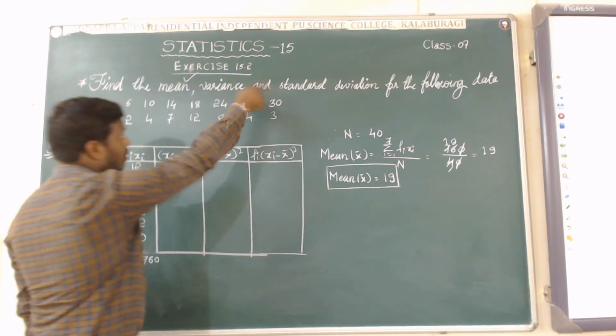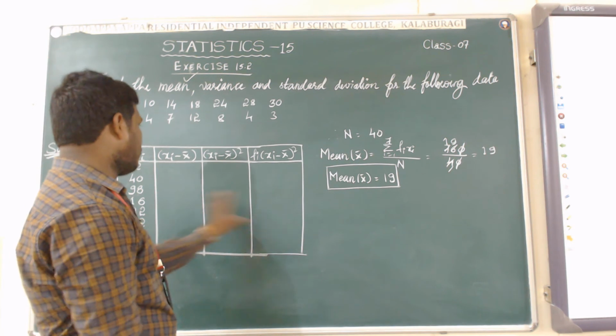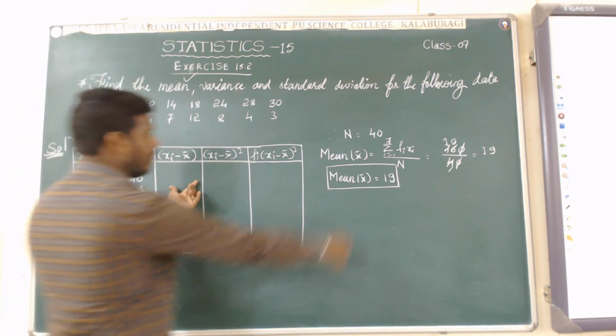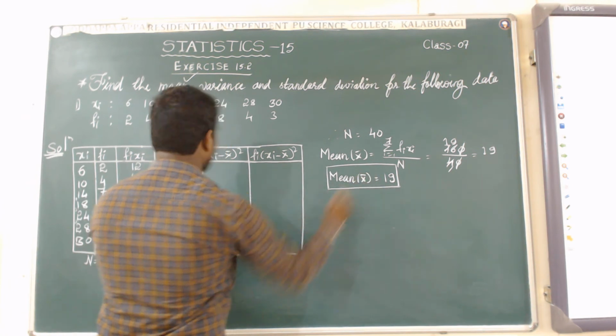Now we have to find the variance and standard deviation by filling these three columns. How do we fill this column? With the help of the mean value and the xi values.